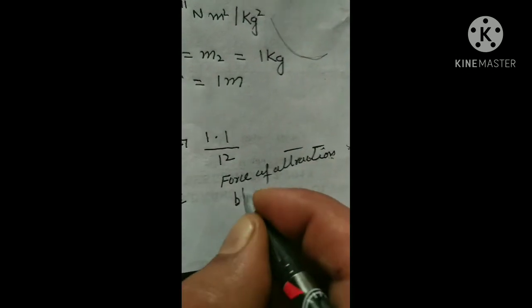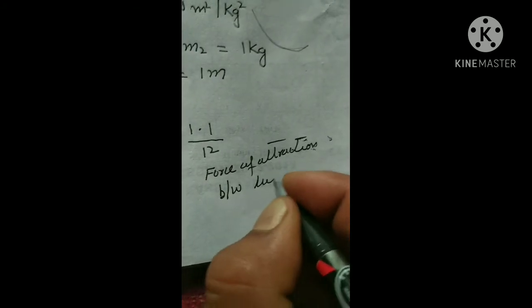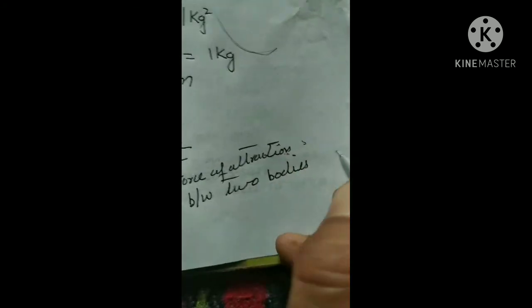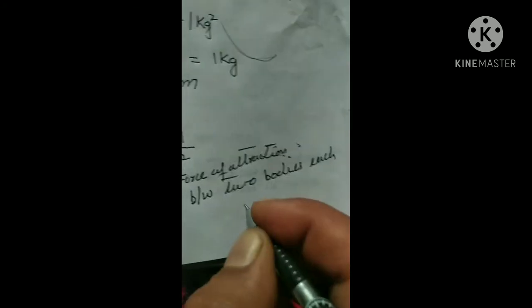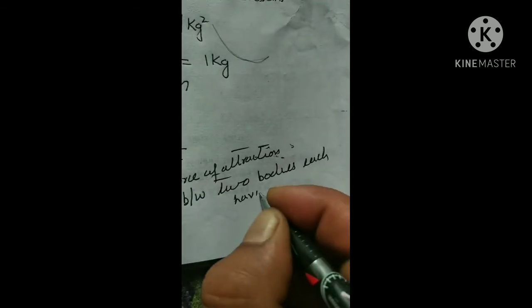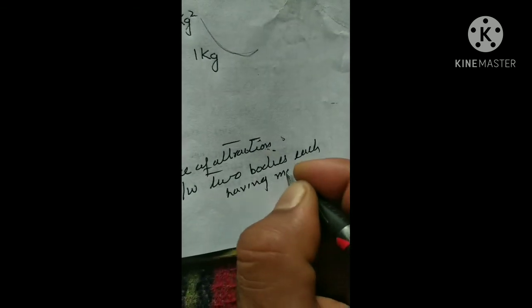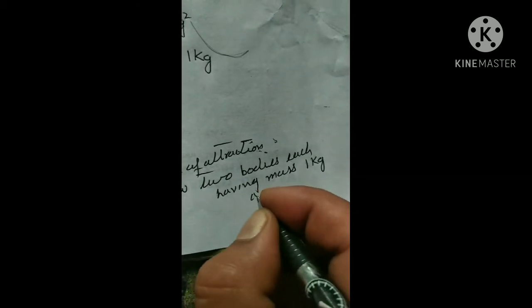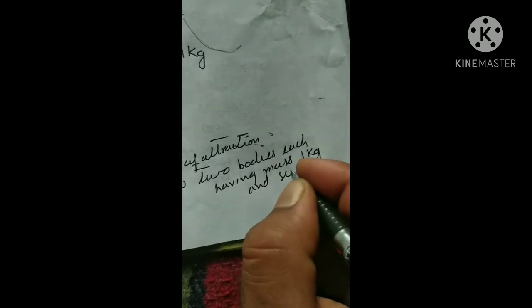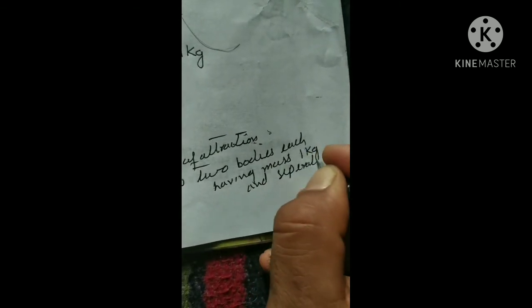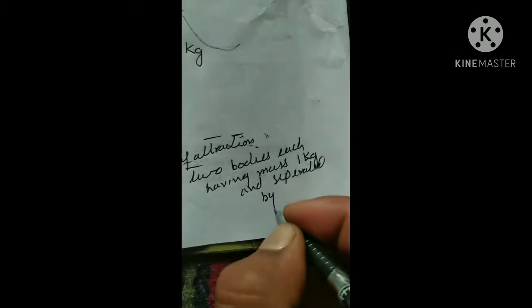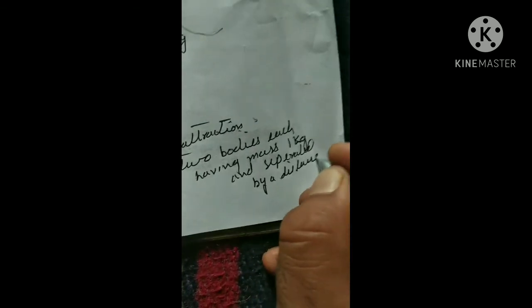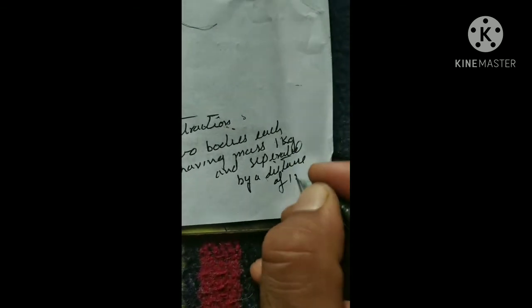between two bodies each having mass 1 kg and separated by a distance of 1 meter.